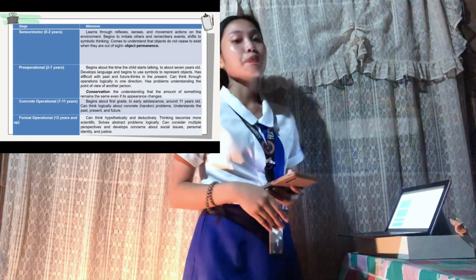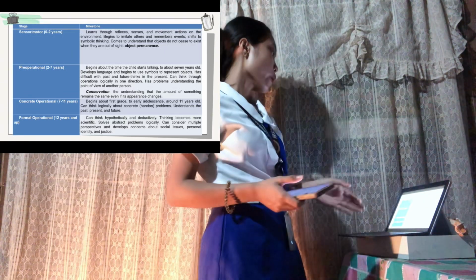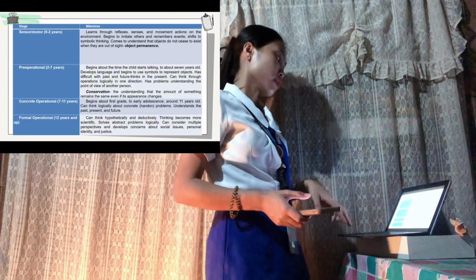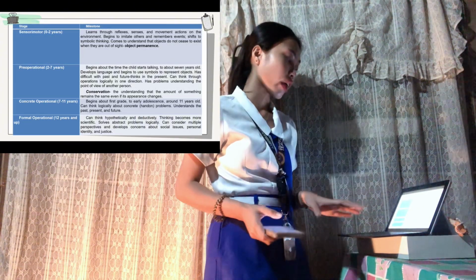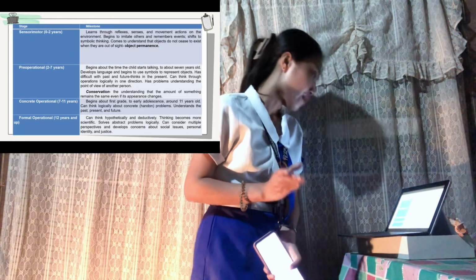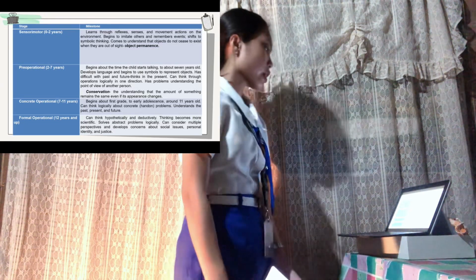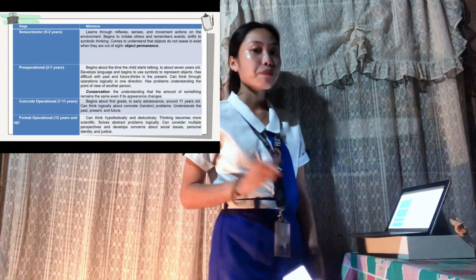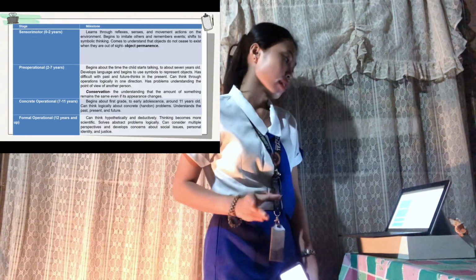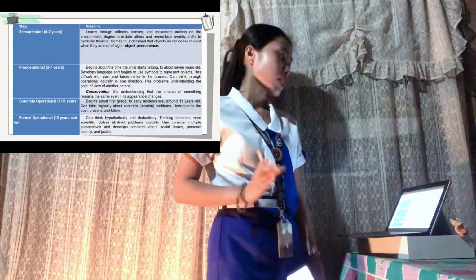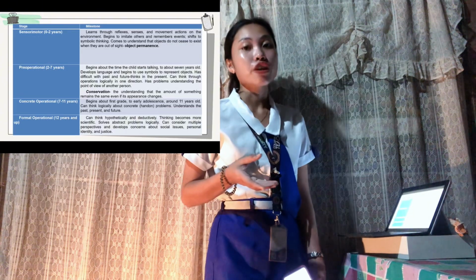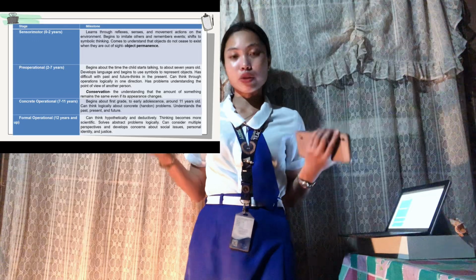The next stage is the pre-operational stage. So, it is from 2 to 7 years. It begins about the time the child starts talking to about 7 years old. They develop language and begin to use symbols to represent objects. They have difficulty with past and future. They think in the present, can think through operations logically in one direction, and have problems understanding the point of view of another person. So in this stage, the child learns language.